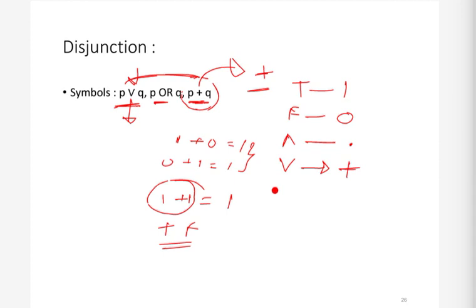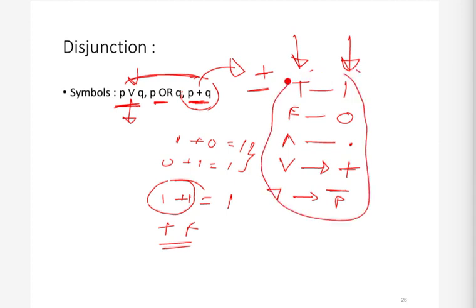These are mainly used in propositional logic, and these are mainly used in Boolean algebra. You can see there is very much similarity between these two topics, so if you understand one topic, it is very easy to understand the other. Now let's see the next thing.